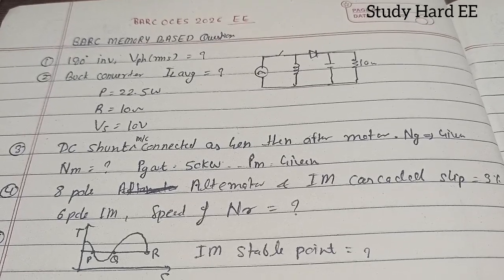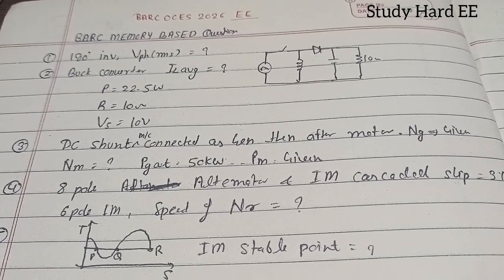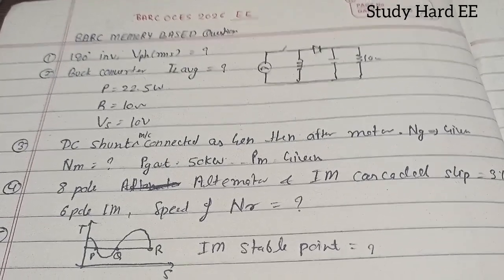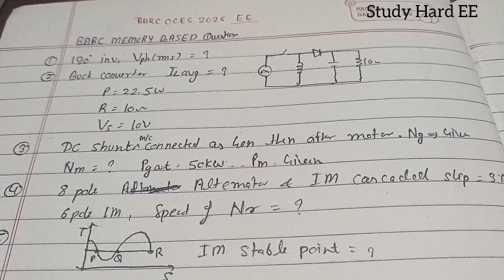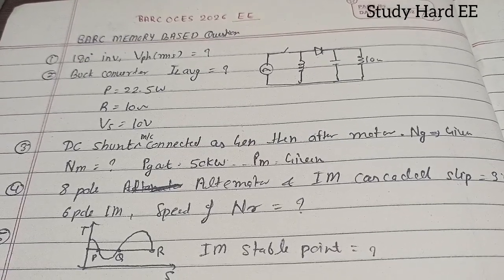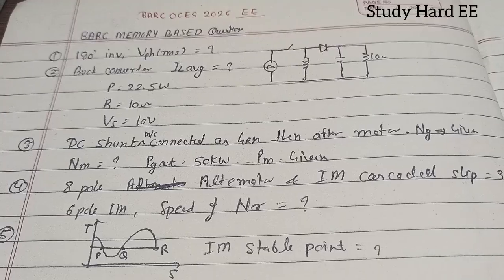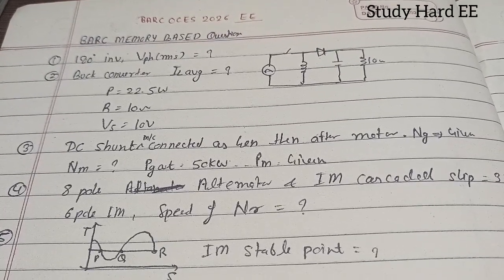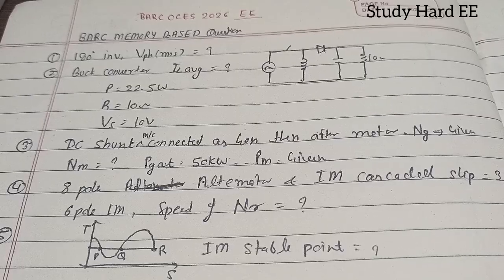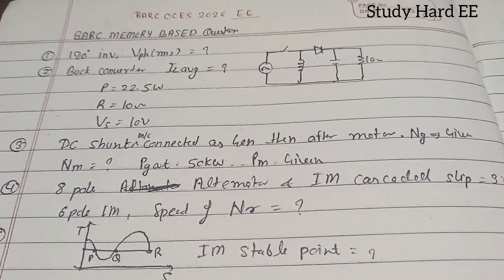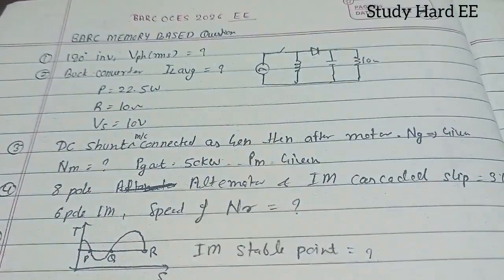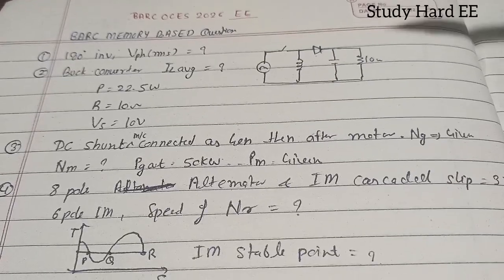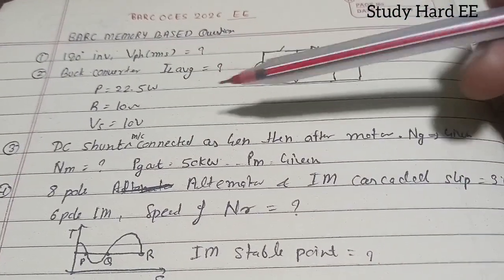You can see the first question is about the inverter in power electronics. This question is directly on the formula; they have asked the phase RMS voltage in a 180-degree inverter. The second question is about the buck boost converter, not a buck converter, and here they have asked the inductor average current.